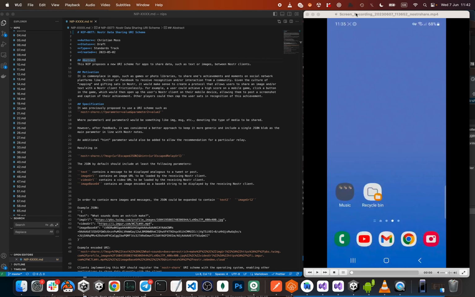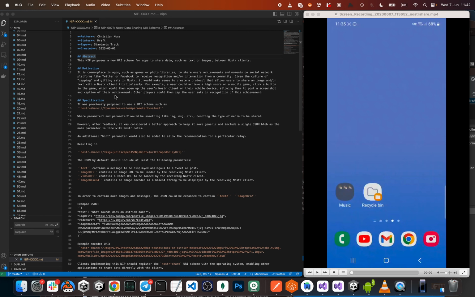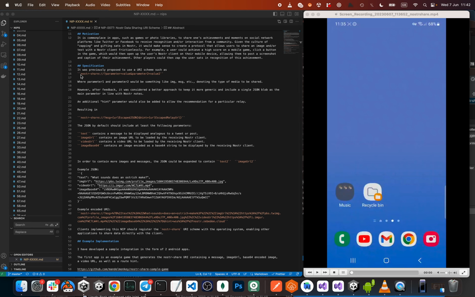So yeah, that's really the motivation here. It's to allow people to share achievements, moments, screenshots, images from a game or an app to their Nostr client to be able to post on Nostr social media, basically. It's a fairly simple setup. You basically declare a URI or a deep link. The different OSs have different terminology here, but your app basically has to register to this Nostr share URI.